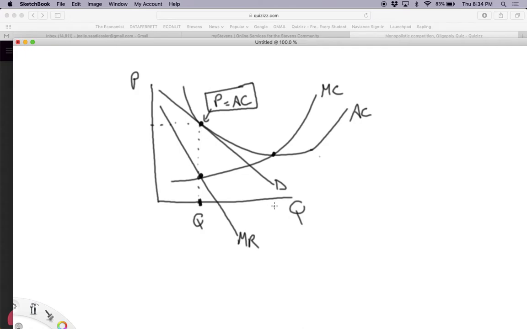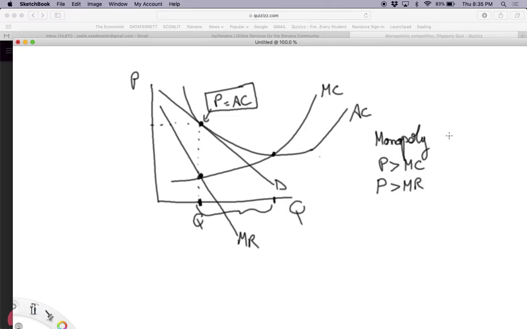In fact, you have what's called excess capacity, which is that you're able to produce more, but you're choosing not to because you want to hold back the quantity you're producing in order to charge a higher price and maximize your profit. So notice, just like in monopoly, the price is greater than marginal cost. Okay, so in monopoly, just like in monopolistic competition, the price is greater than marginal cost. The price is greater than marginal revenue.